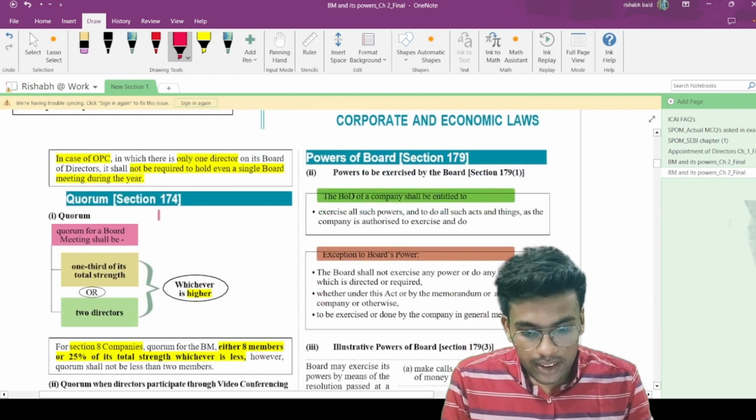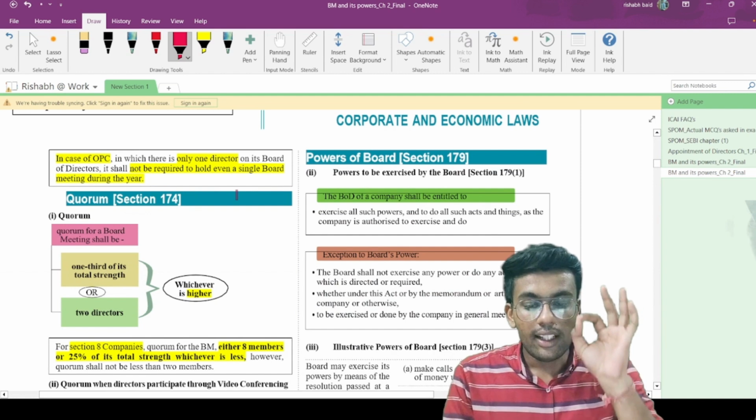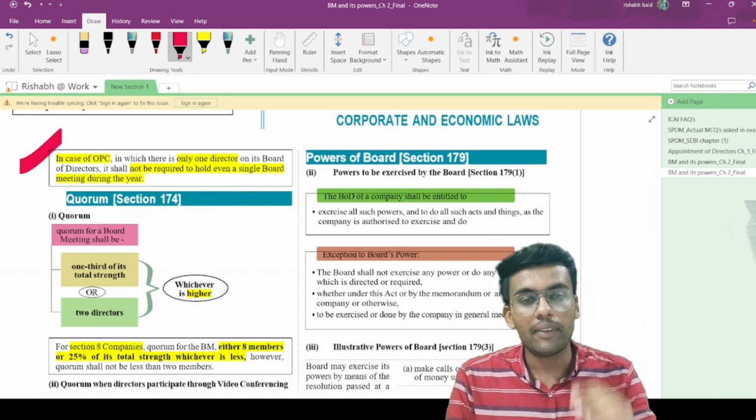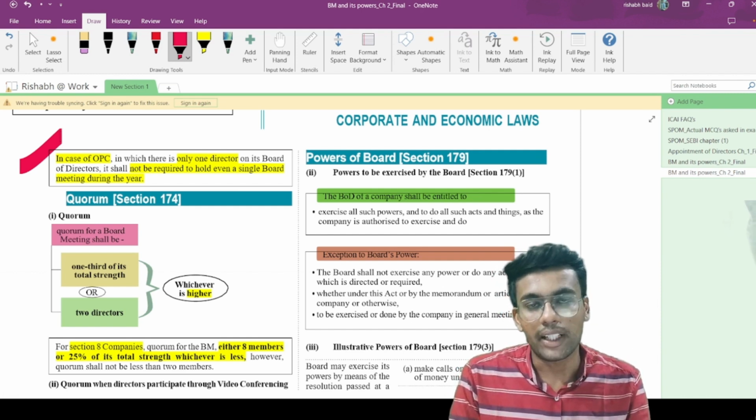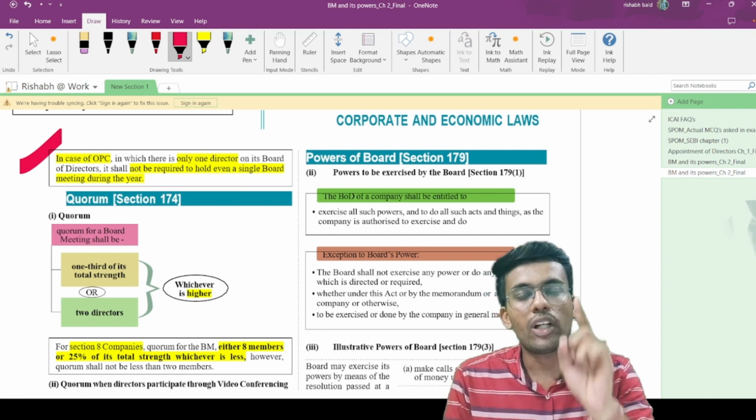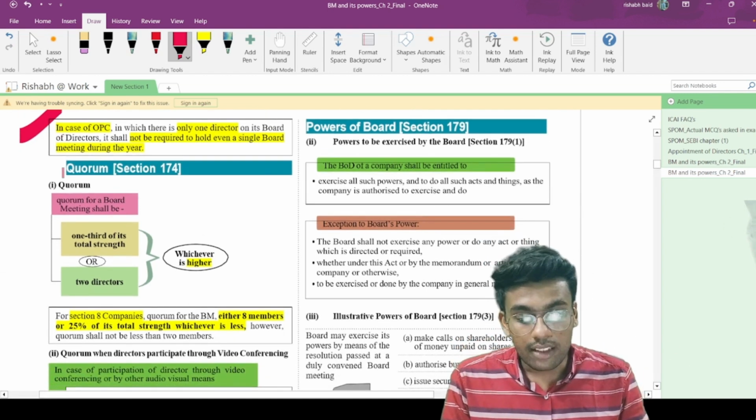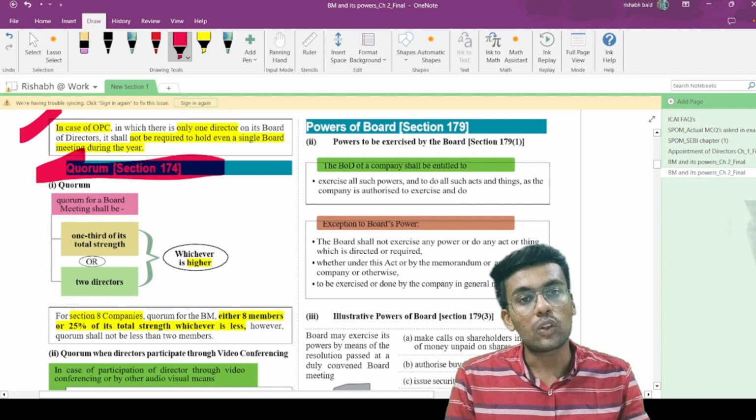Now in case of one person company, if there is only one director, then it is not required to hold even a single board meeting during the financial year. Now, if there is only one director, what meeting will he be conducting? So in case of one person company, if only one director is there, then there is no need to conduct a meeting also. Now section 174 talks about the quorum in the meeting.